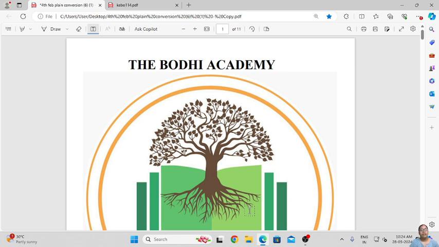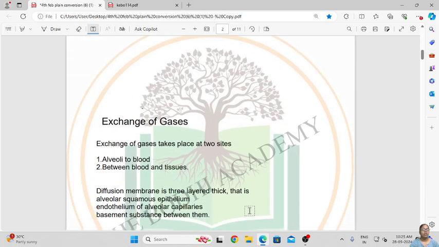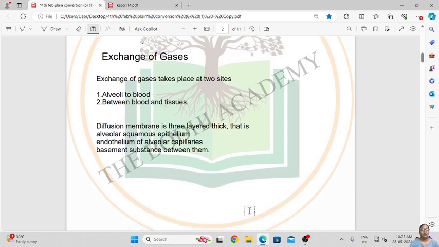My name is Shrutika and let us continue with part 2 of our chapter, Breathing and Exchange of Gases. In our previous part we have studied what breathing is, what the mechanism of breathing is, what inspiration and expiration are, and we have also seen the human respiratory system and how it works. In today's class we will learn about exchange of gases, how it takes place in the human respiratory system. This is what we are going to cover in today's video.